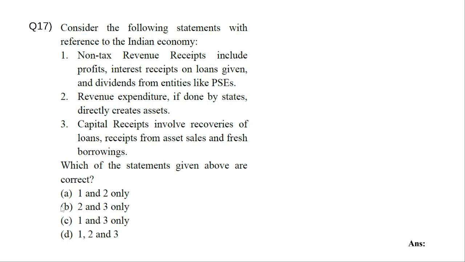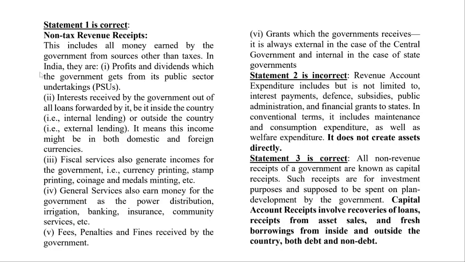So consider the following statements with reference to Indian economy. Non-tax revenue receipts include, okay, we're talking about revenue, all these things. So let us look at what is what. Non-tax revenue receipts include all money earned by the government from sources other than taxes. So we have seen direct taxes, indirect taxes, right? Income tax, MAT, SAT, GST, all these things are taxes. So that which comes not from taxes.